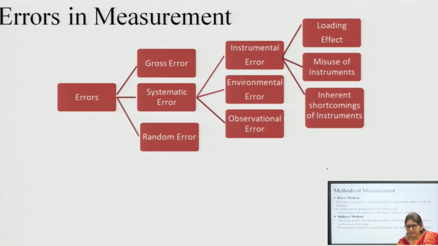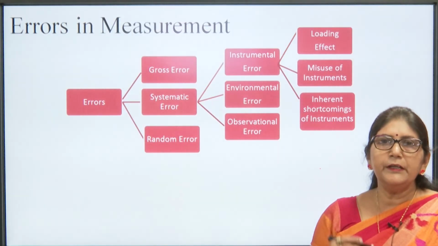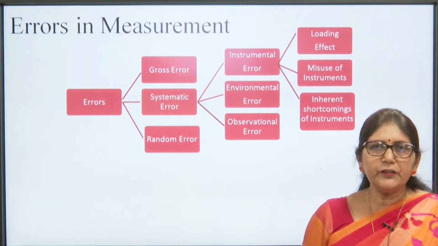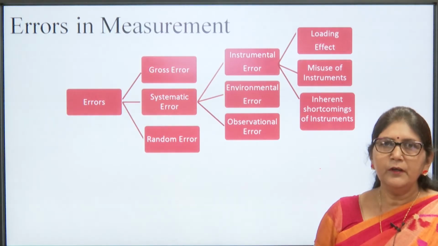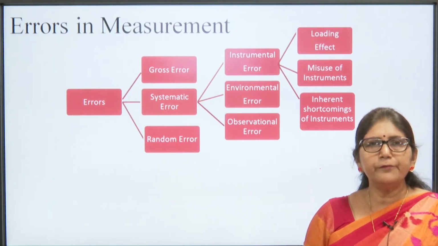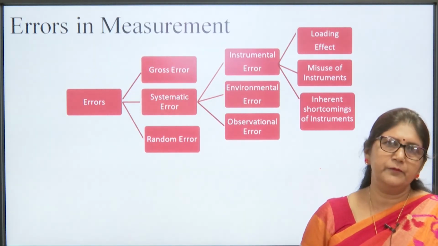Error. When we measure any physical quantity by any instrument, then there is a deviation from the true value. That deviation is known as error. Error may be classified into 3 categories: gross error, systematic error and random error.